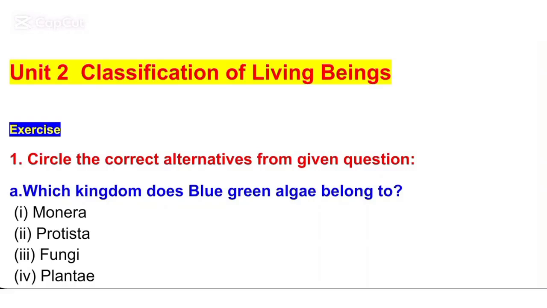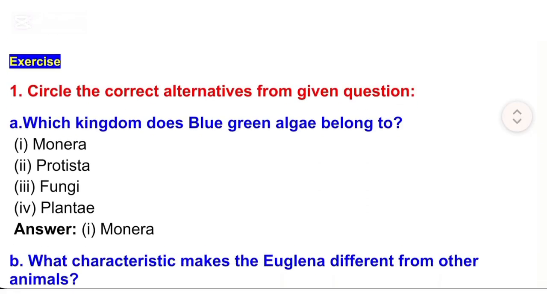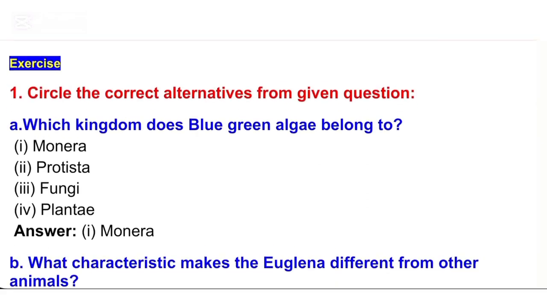Exercise 1. Circle the correct alternatives from given question. A. Which kingdom does blue-green algae belong to? I. Monera. II. Protista. III. Fungi. IV. Plantae. Answer: I. Monera.